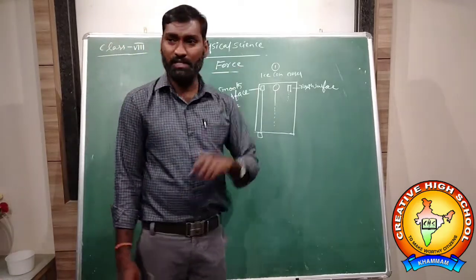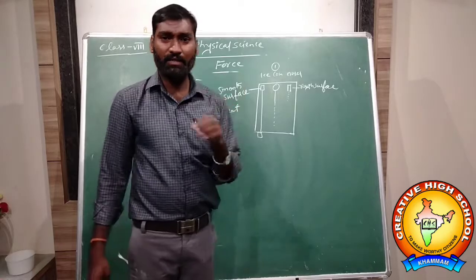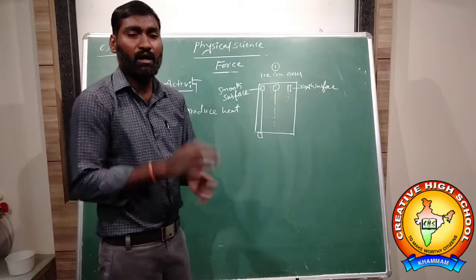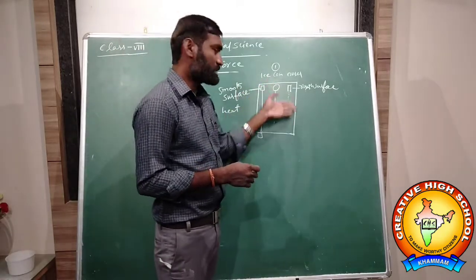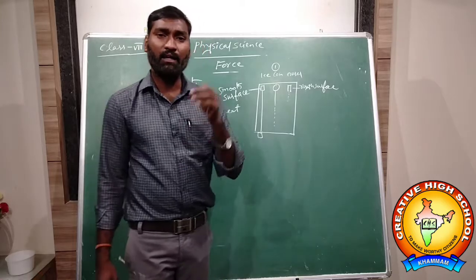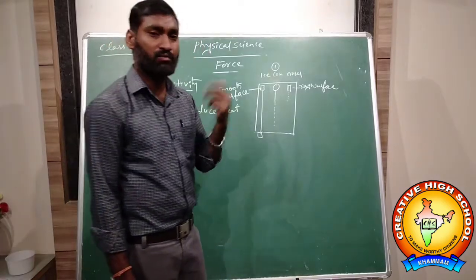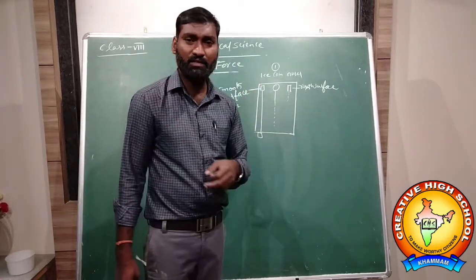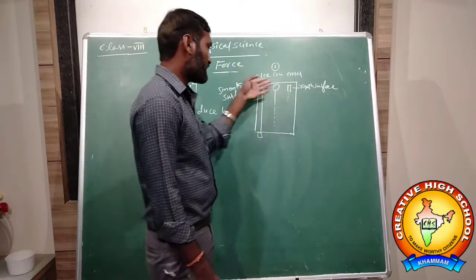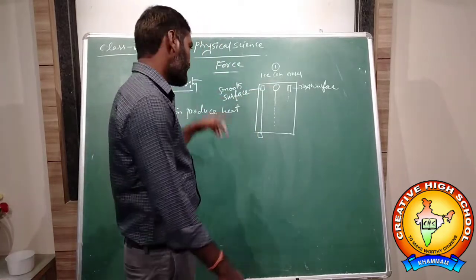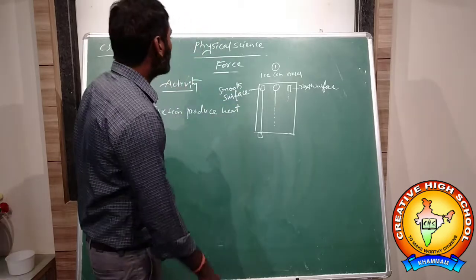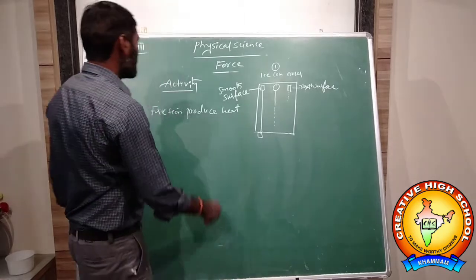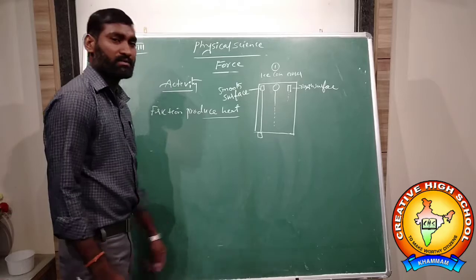The ice cube will come down faster because it has a smooth surface. The eraser comes down last, or does not move, because it has a very highly rough surface, and because of rough surface friction is more. The coin falls second because it has a semi-smooth surface, so it moves forward. Like that you can do this activity which explains the frictional force. Friction produces heat.